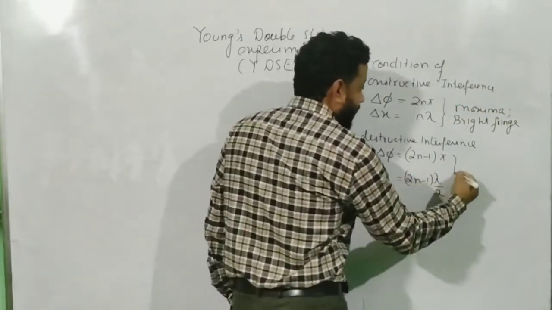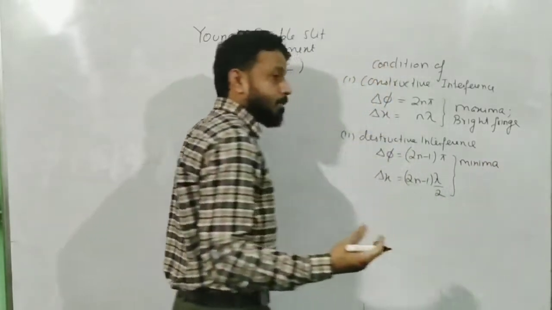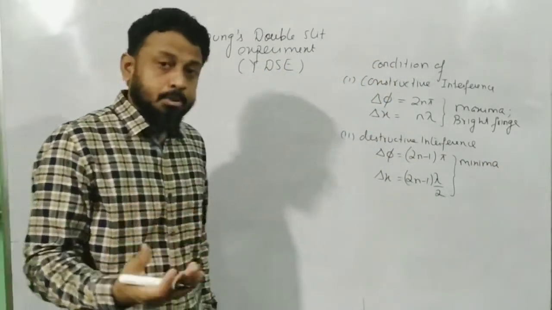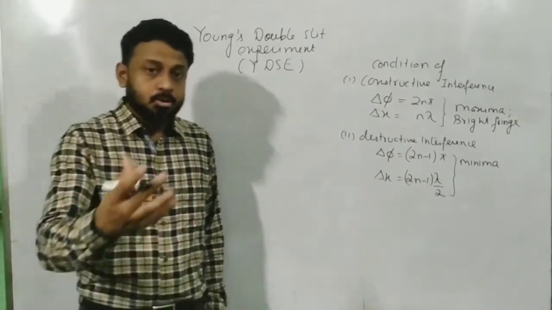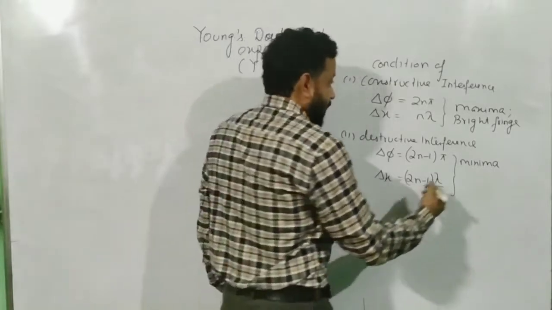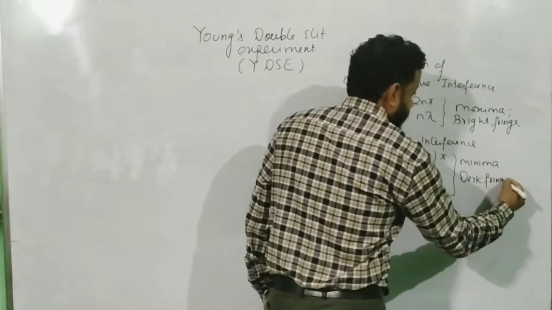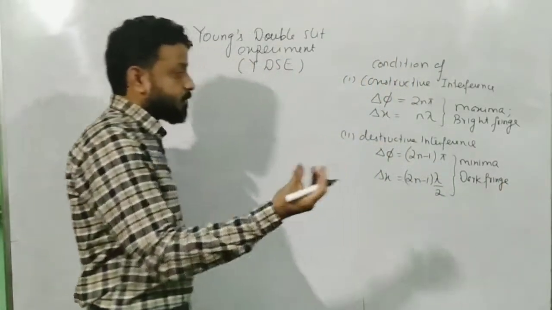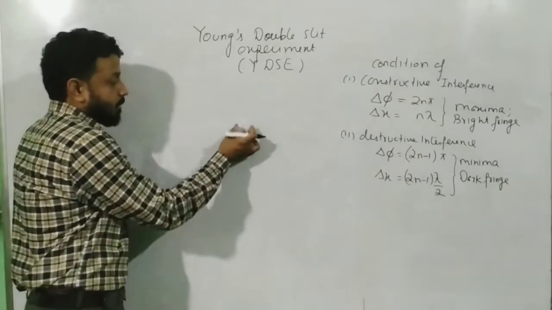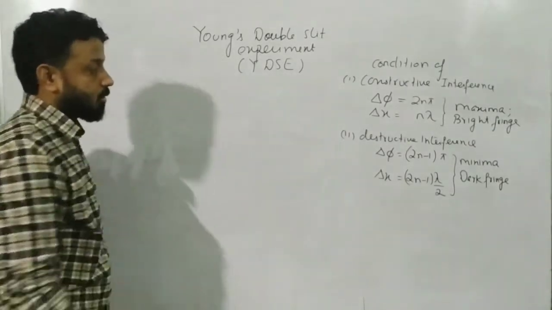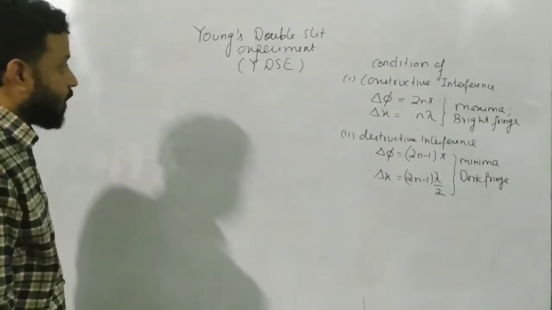Over here we call that minima, the region of minima. If the amplitudes are the same, as we saw in the last lecture, it will be a complete destruction, so there will be no amplitude and no light intensity there, and we call this the region of dark fringe. So I repeat again, fringe means the alternating bright and dark patches. Those patches are called fringes. So these are the conditions which we discussed in the last class.